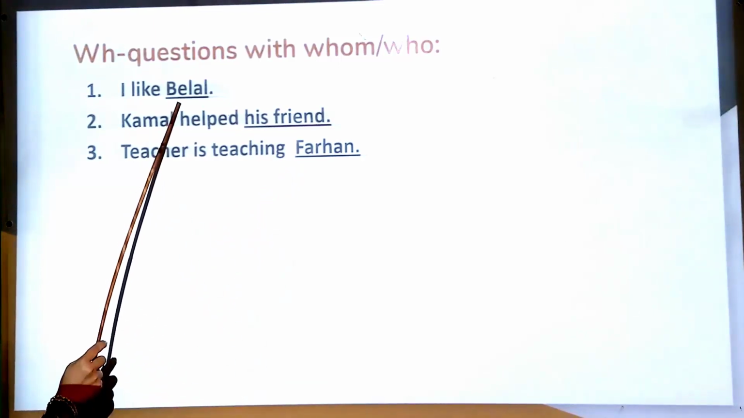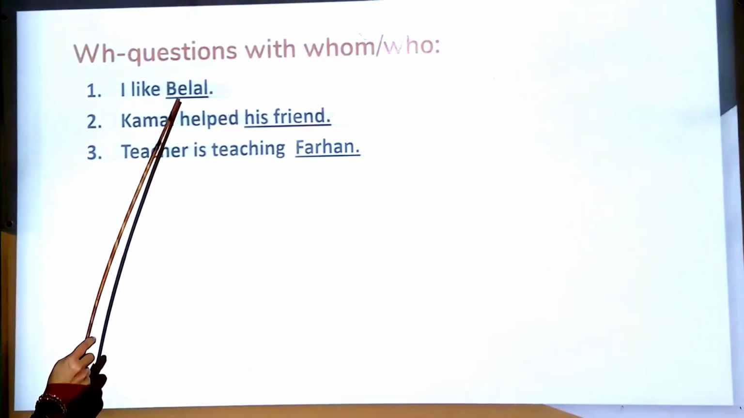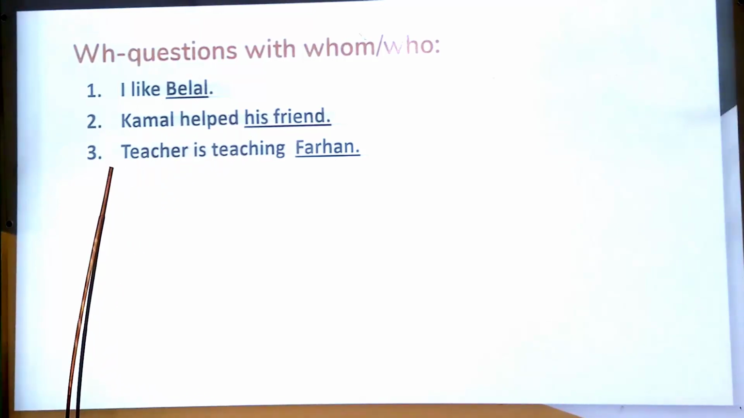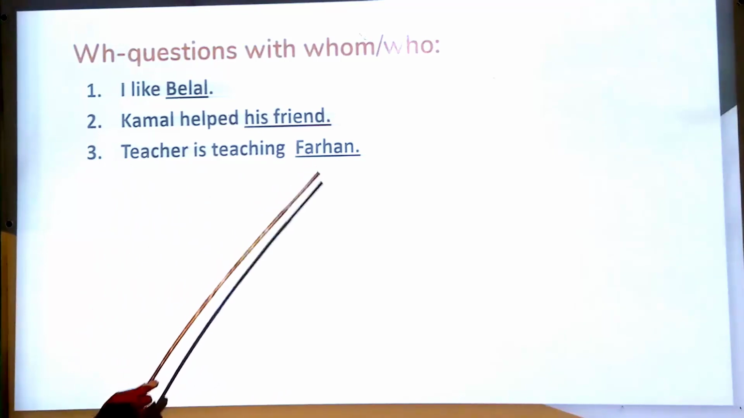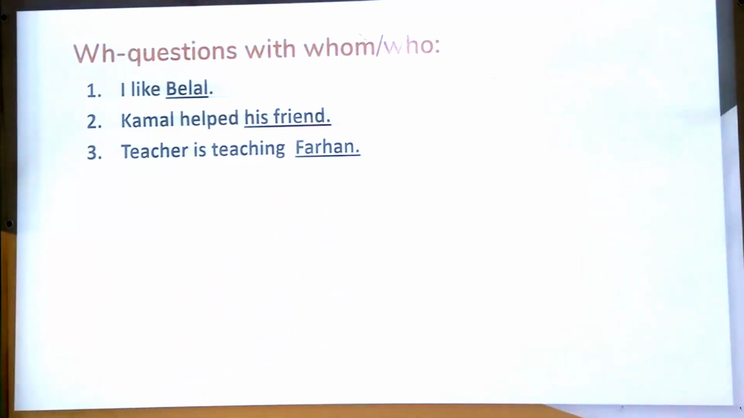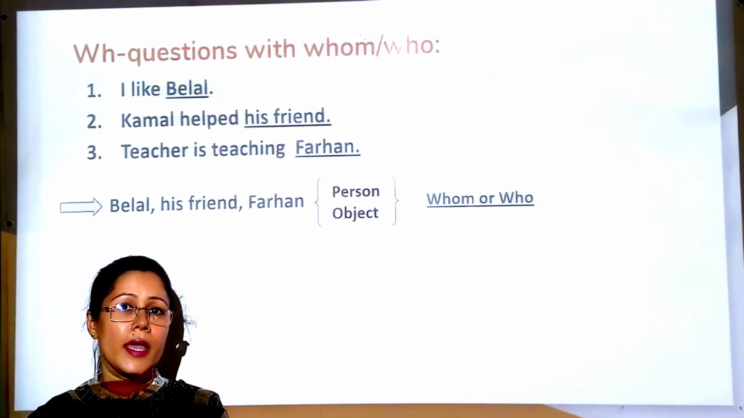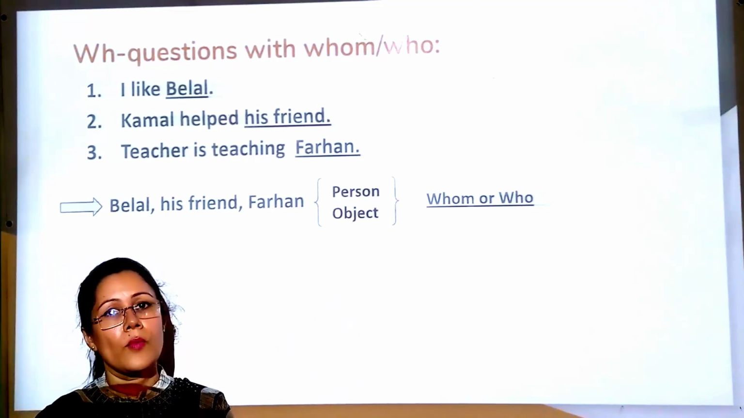Dear students, here the underlined word is Belal. In number 2, the underlined word is his friend. In number 3, the underlined word is Farhan. Dear student, Belal, his friend, Farhan, all these are persons and they are objects of the sentences also. That's why we will make WH question with whom or who.